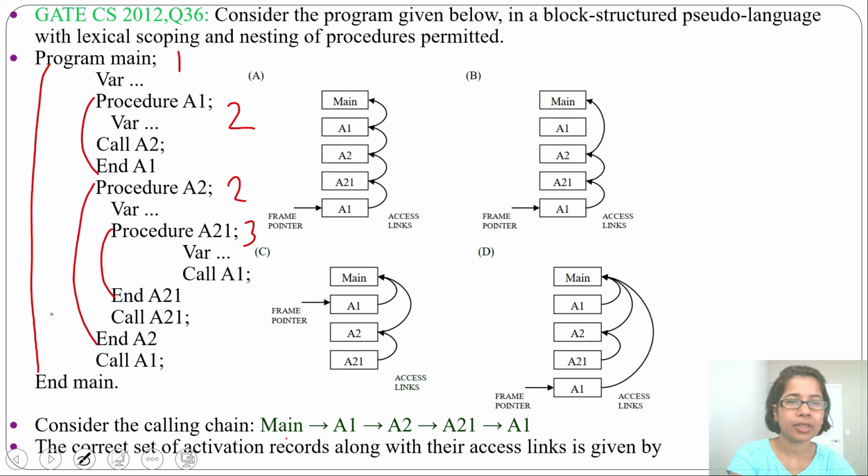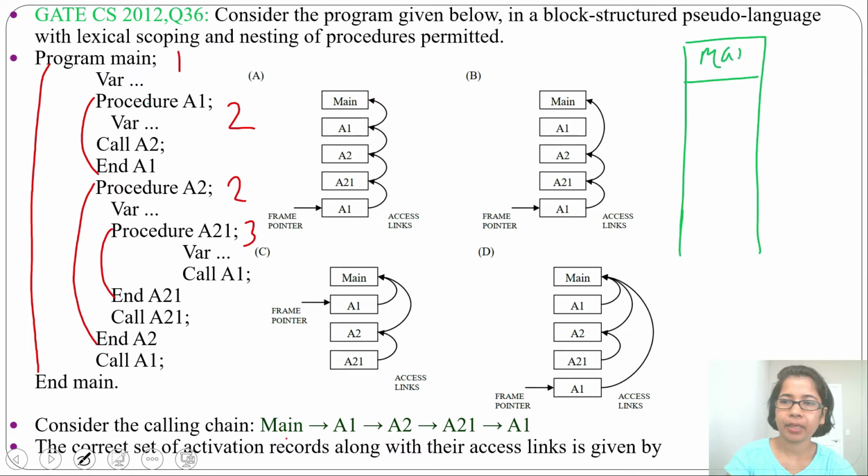How will the execution start? It will start from main, and within main these functions are defined. Here is a call A1. So first it will call A1. From main it will call A1. Where A1 is present, A1 is nested immediately within main. So from A1 there will be access link to main. Let me take a stack. After main we are calling A1 and A1 is nested immediately within main. So from A1 there will be access link to main. This is a downward growth of stack.